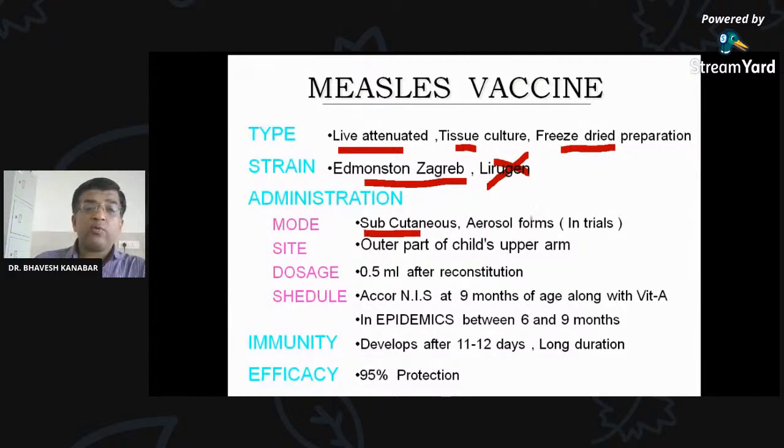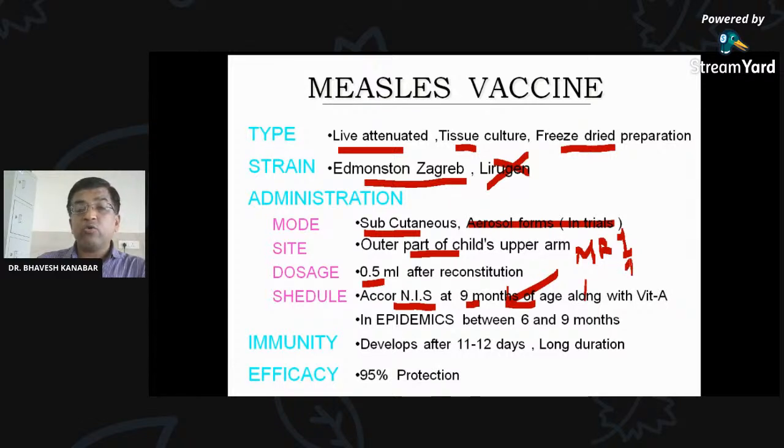In aerosol form, it was given in trial. So just remove this. You do not need to remember this. Subcutaneously, it is given in the outer part of the child's arm, 0.5 ml after reconstitution. And according to the national immunization schedule, it is given at 9 months. So we are giving 2 doses nowadays, MR1 and MR2. MR1 is given at 9 months of age. And MR2 is given between 16 to 24 months, right?